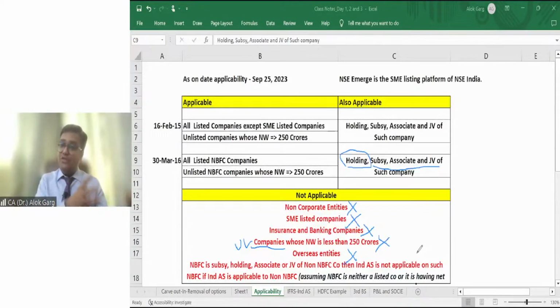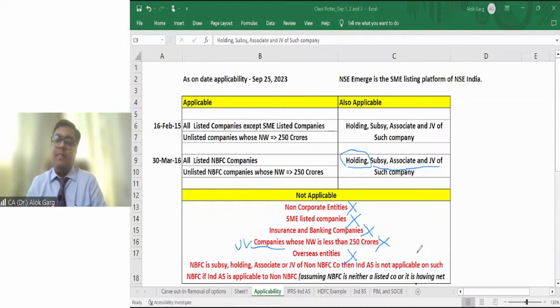But for Indian jurisdiction, only for the consolidation purpose, they will migrate their accounts under Ind AS. Is that clear? But for their local jurisdiction purpose, they will apply only their local GAAP, like IFRS, like US GAAP. Okay. Is that clear?